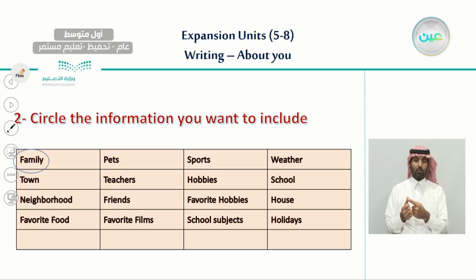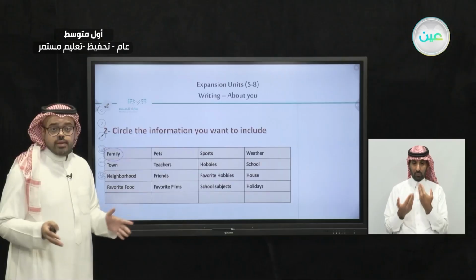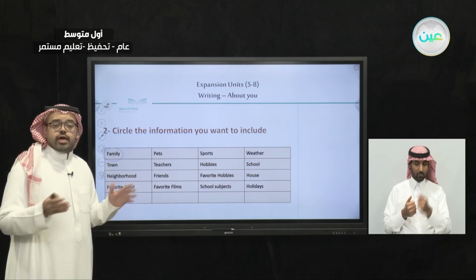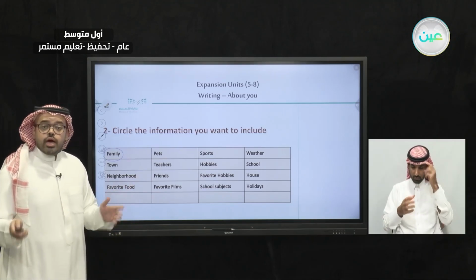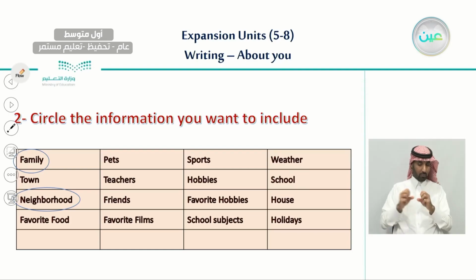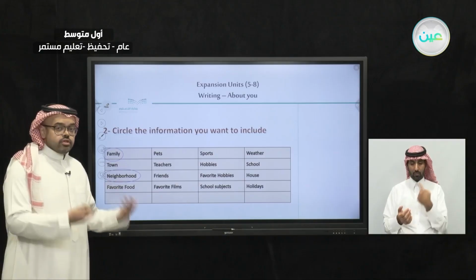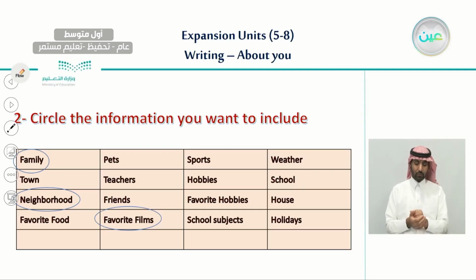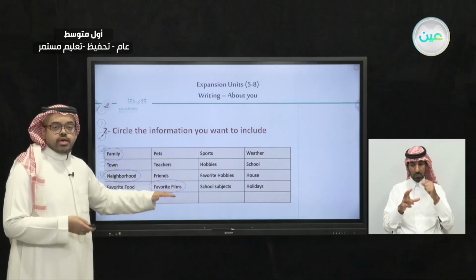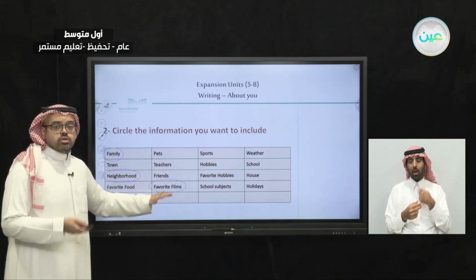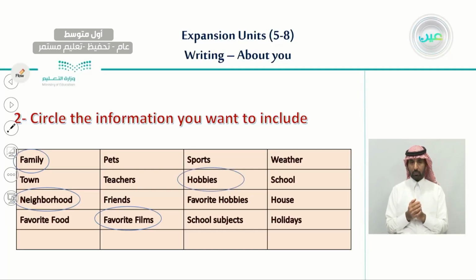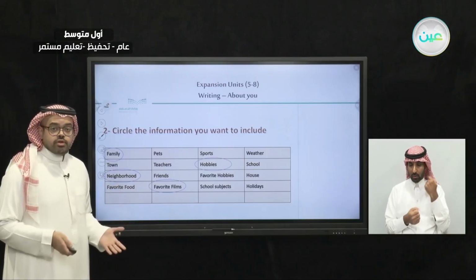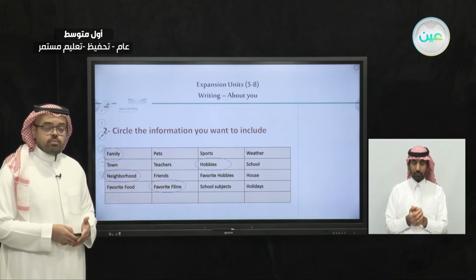The first one is family. We're going to talk about the family using a mind map that I will show you later. And the other information I have chosen is neighborhood. We're also going to talk about the neighborhood and the facilities that our neighborhood has, etc. And also favorite film. What kind of films I like in order to write my email. And also hobbies, the activities or the things that I like to do in my free time. I will talk about it as well in my email.